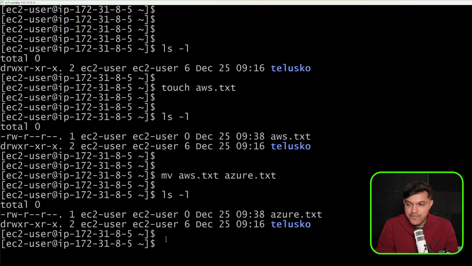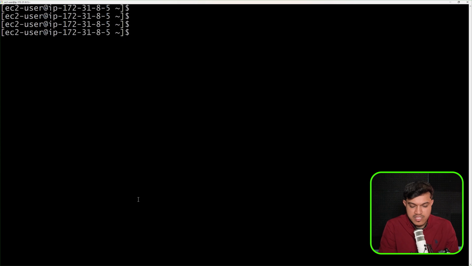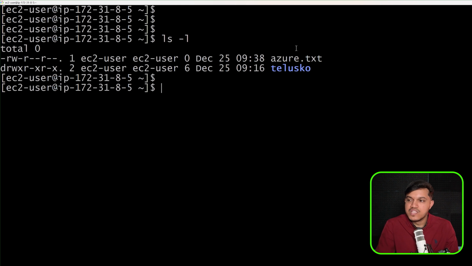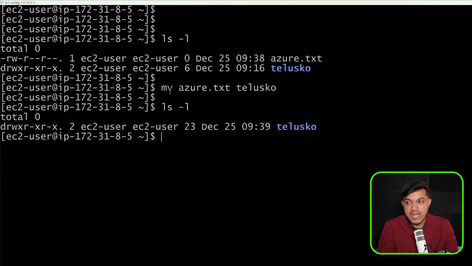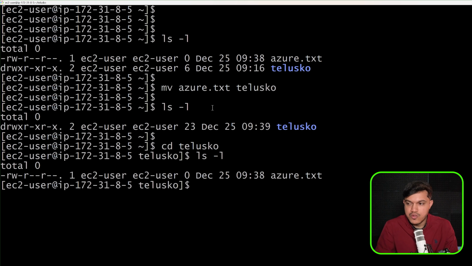Not just that, if you want to move the file, maybe I'll say pwd, the present working directory. We are in this directory currently, and if you want, you can say ls -l. I want to move this file into Telusko. How do you do that? Again, I'll say mv azure.txt, move this file from the current directory where it is currently to the directory called Telusko. Okay, ls -l. We don't have anything here. If you want, you can just get into Telusko, and then if you say ls -l, you will be able to see we have this inside the Telusko directory.